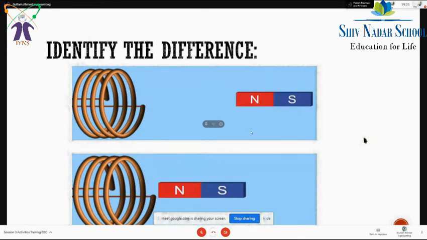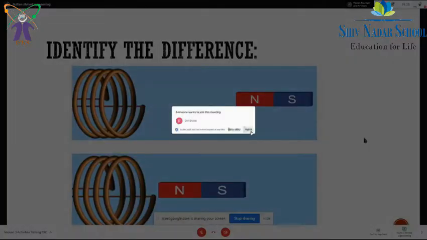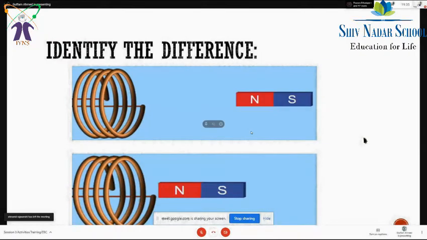Sir, in the topmost figure, the bar magnet is placed away from the coil, while in the bottommost figure, the bar magnet is placed closer to the coil, which means that the bottommost coil will have a greater flux and the topmost coil will have a lesser flux. Good one.